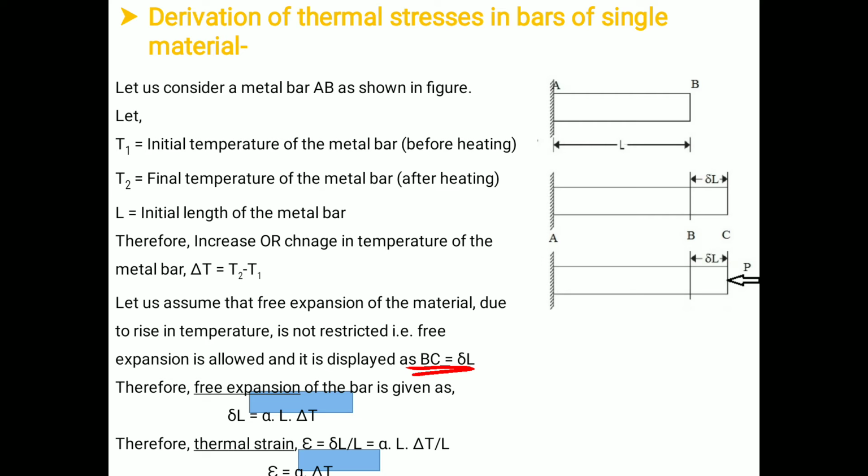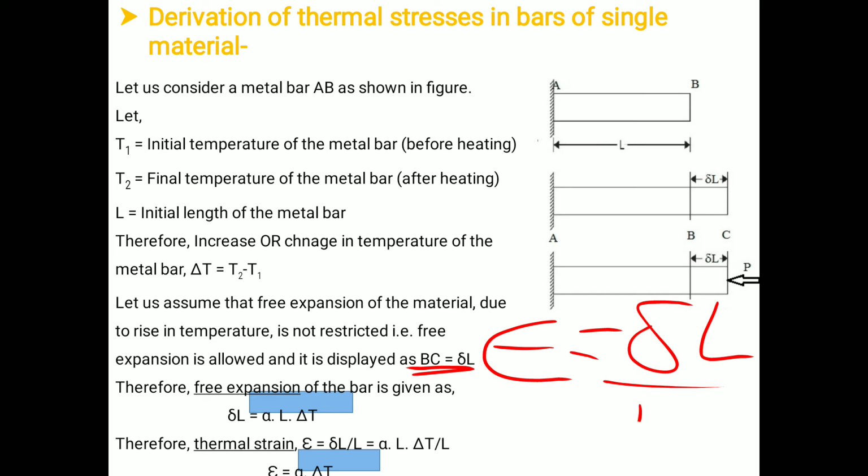Remember that the free expansion of the bar is given by the formula delta L is equal to alpha L delta T. Once you know the value of delta L, we can easily find out the value of thermal strain. Strain, all of you know, is change in length upon original length. If I put the value of change in length, that is delta L, it is alpha L delta T upon L. L will get cancelled. We have thermal strain is equal to alpha into delta T.